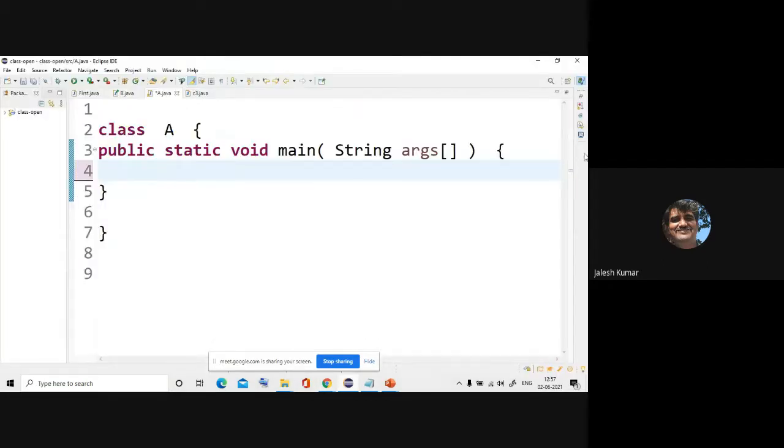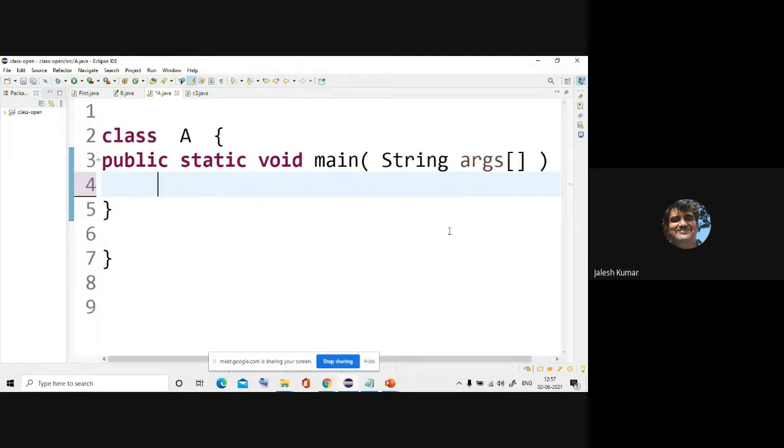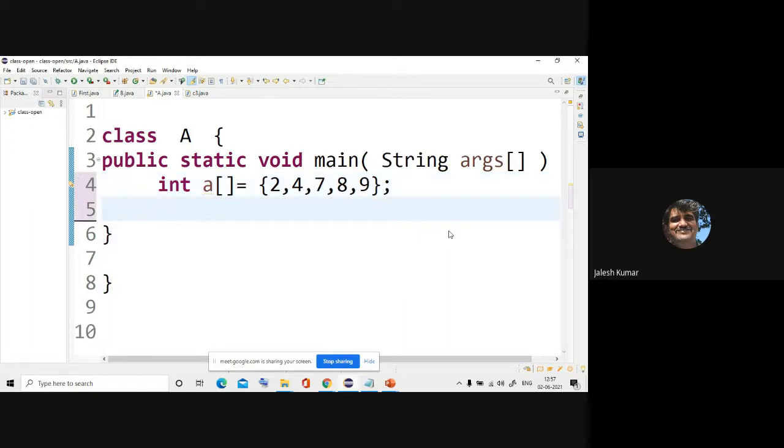Now I'll take you to the syntax of writing these codes. Okay, we will start with one particular example of a loop. I'll declare one array. Anyway, you can declare it any way, but please remember, in the exam, if they ask any question to read the values, you can declare like this itself. Okay, it is not necessary to go to Scanner and read next. All these things are not needed. For example purposes, you can declare values there itself.